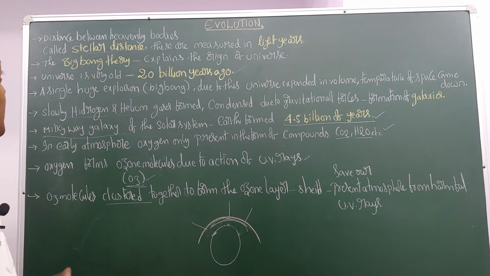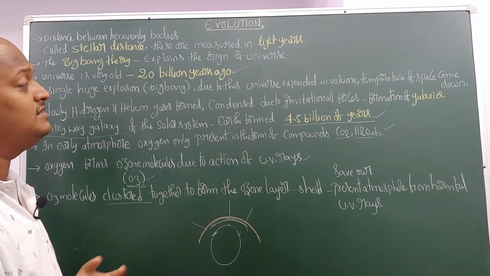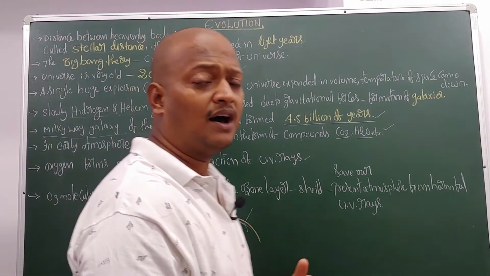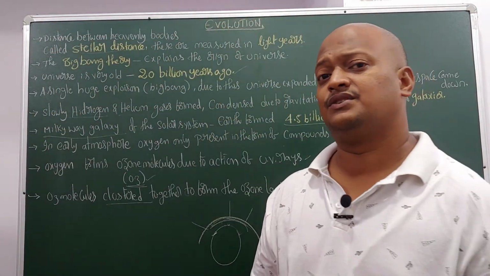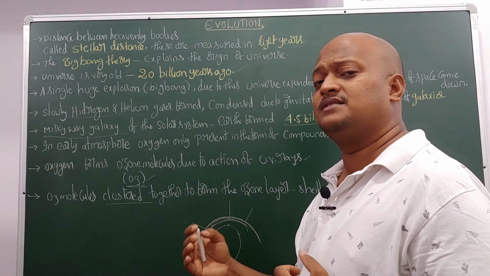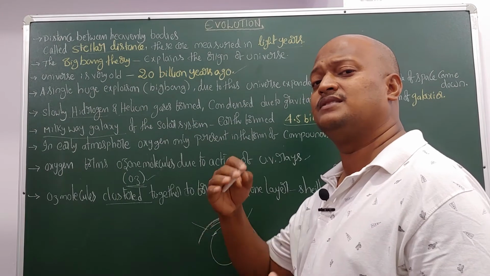Okay. So here once again I am revising all the points. We are discussing the origin of the universe. The universe consists of billions of galaxies.